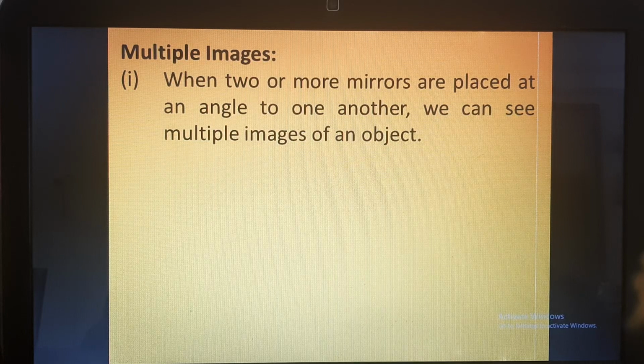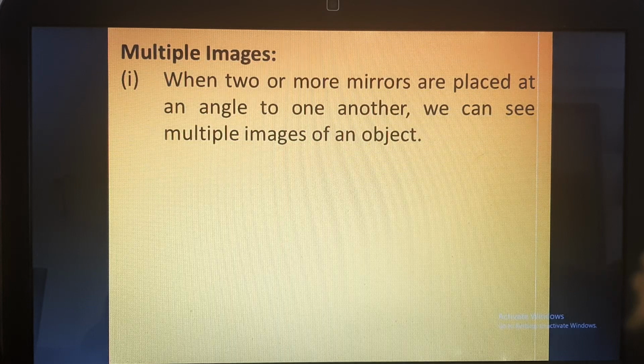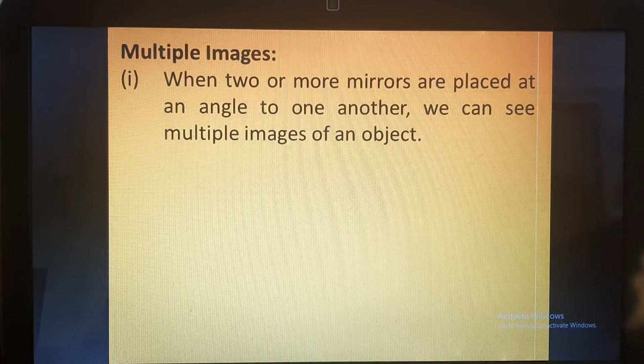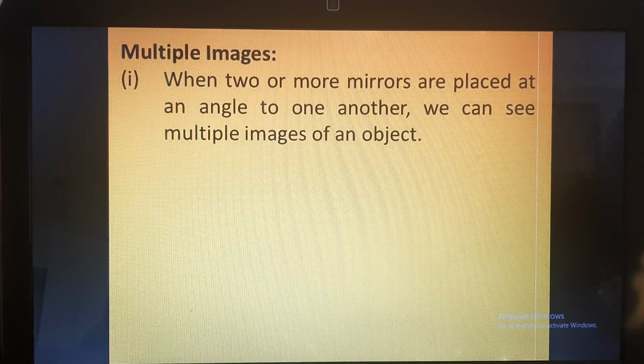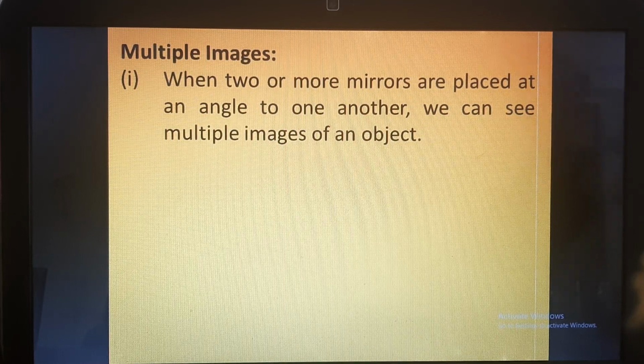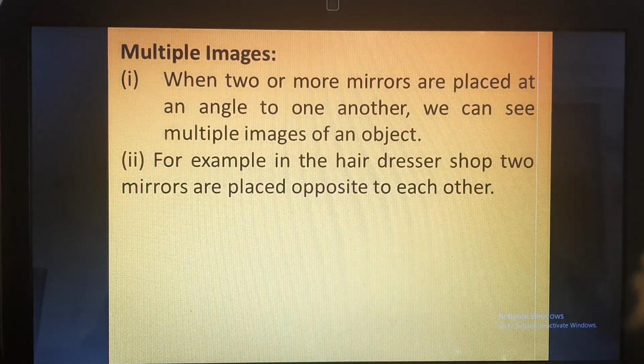Whenever two or more mirrors are placed at an angle to one another, we can see multiple images. Why can multiple images be seen? Because once we are in front of the mirror, we act as an object and the image is formed in the mirror. But if there is another mirror kept at an angle to the first mirror, the image in the first mirror will act as an object, and its image is formed in the second mirror. So here, the reflected light is again being reflected, right? Therefore multiple images can be formed.